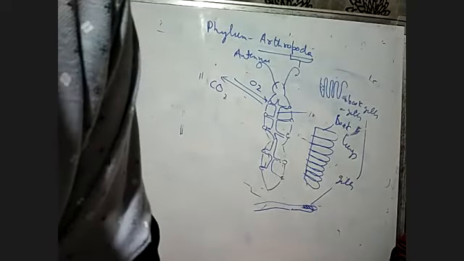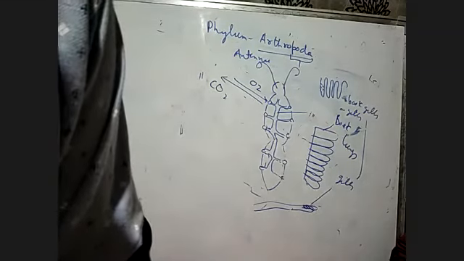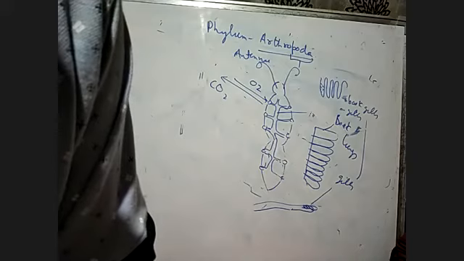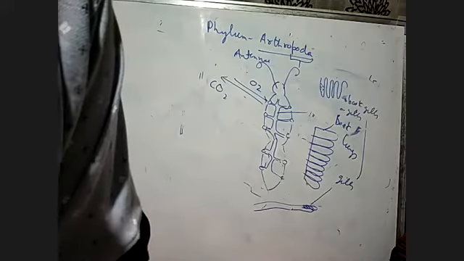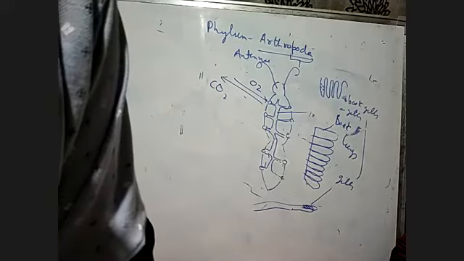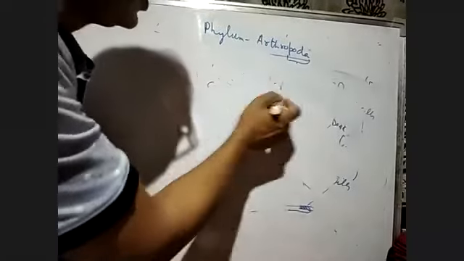Compound eye. See, human beings have the simple eye made up of only one lens. In compound eye, there are many lenses, and these many lenses are called the ommatidium. Suppose in the insect, they have compound eye. In case of the insect, suppose you take an insect.